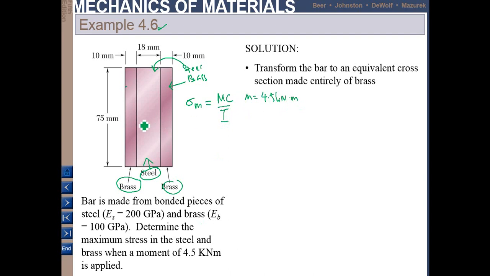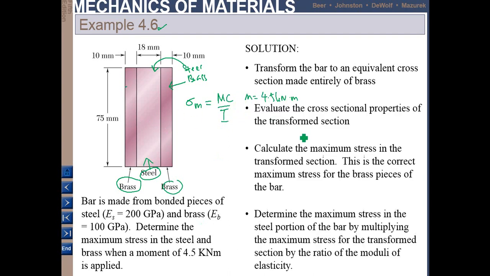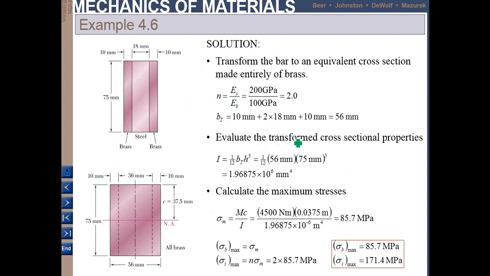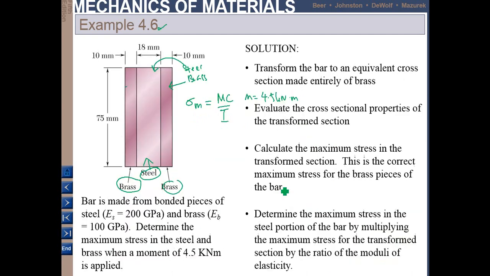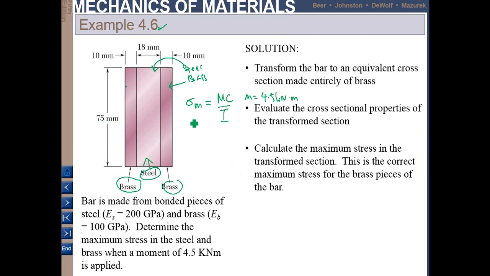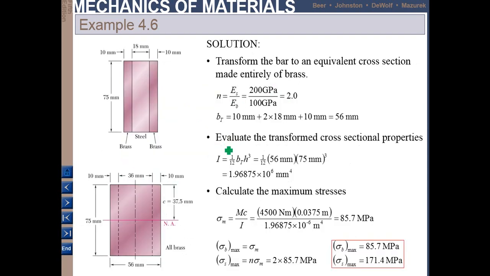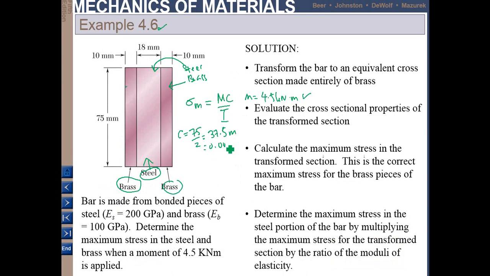C is half of 75 mm, so C is 75 over 2, which is 37.5 mm, or 0.0375 meter.